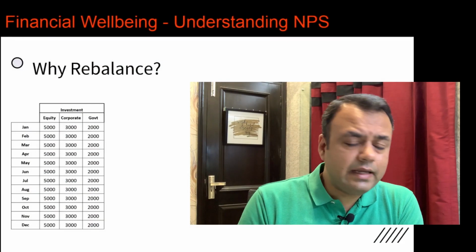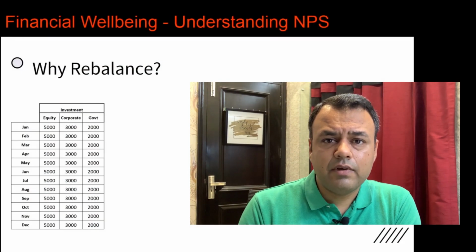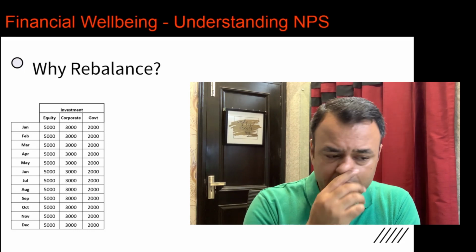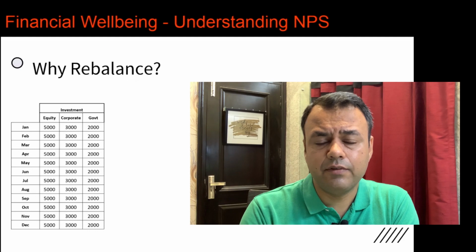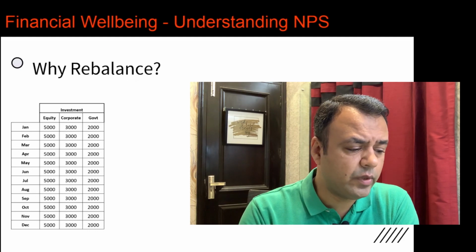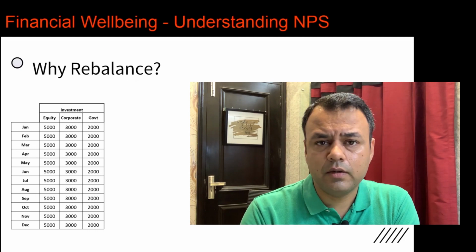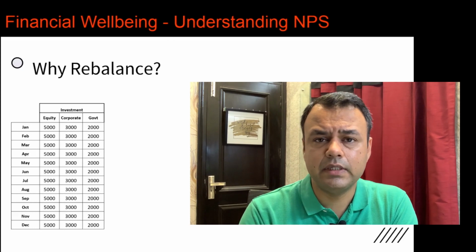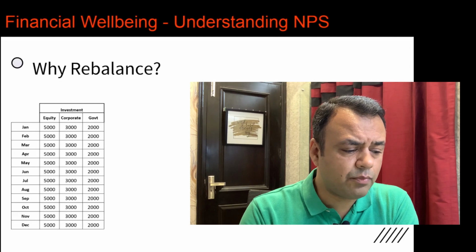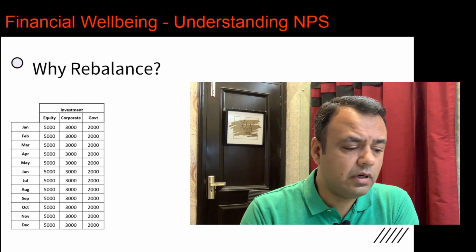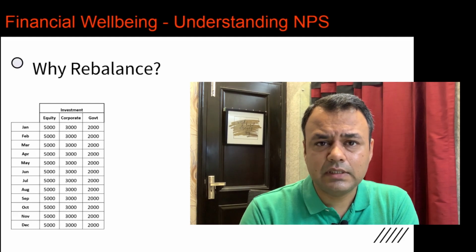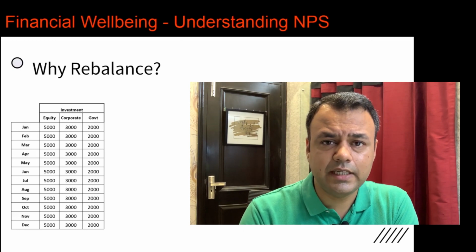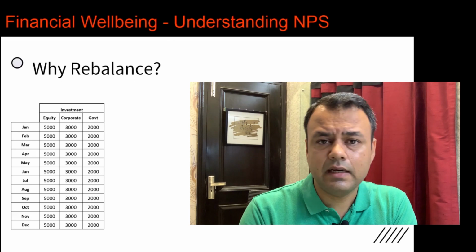So let's take an example where we have an investment of 10,000 per month divided in the ratio of 50 is to 30 is to 20: 50% into equity, 30% into corporate, and 20% into government bonds. So that means 5,000 rupees each month is being invested in equity, 3,000 in corporate bonds, and 2,000 in government bonds. Now, as the years pass, the assumption is that these amounts will change as the person's pay scale and salary increase.